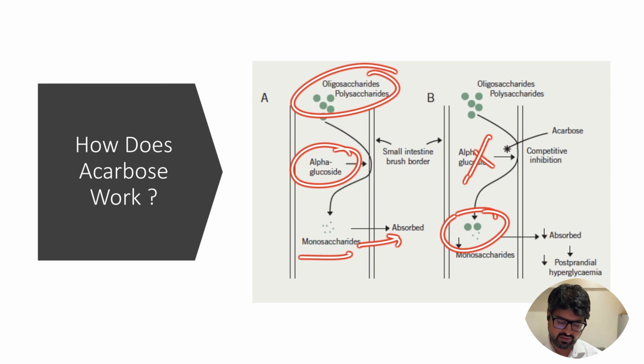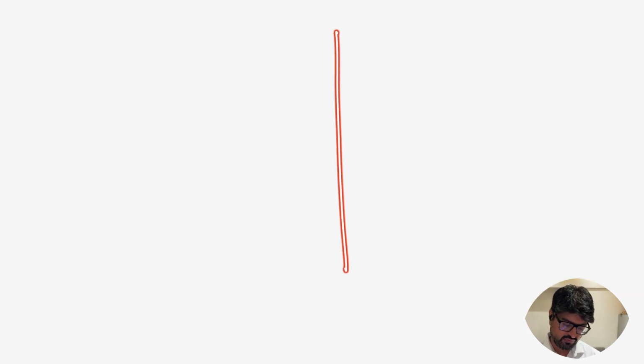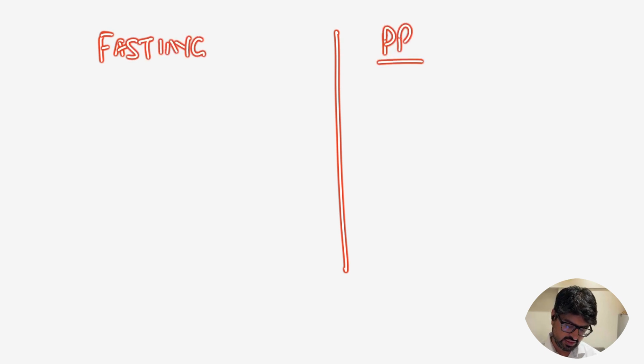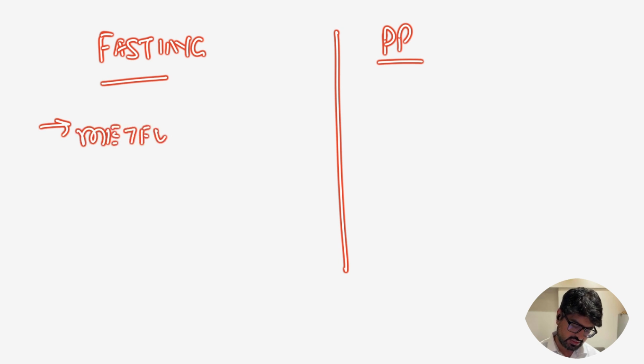So you can classify drugs into those that act on fasting glucose and those that act on postprandial glucose. What drugs act on fasting? You have metformin, which typically acts on fasting blood glucose, even to some extent pioglitazone.